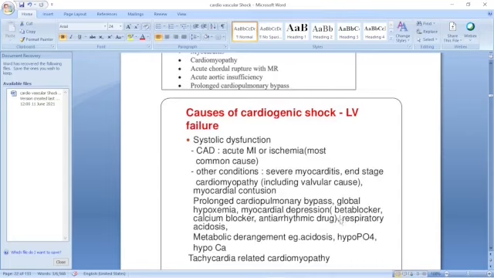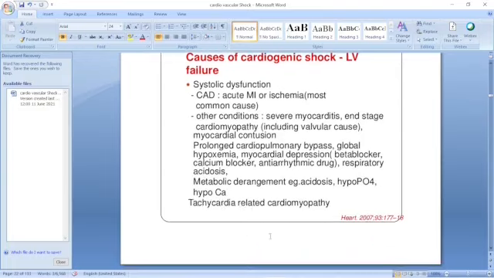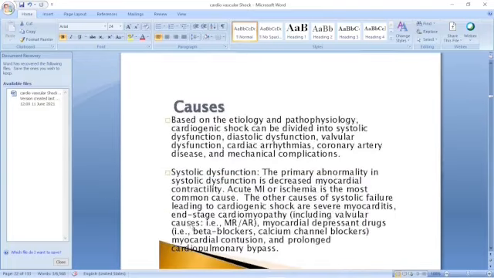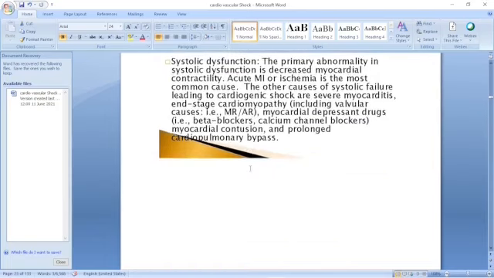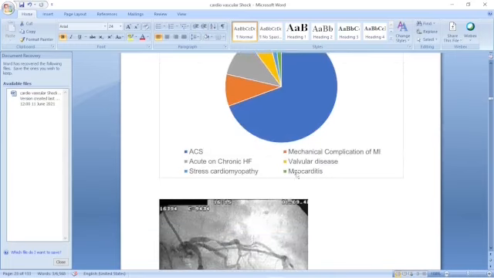You have to constantly monitor the heart. Respiratory acidosis, metabolic derangement, acidosis, hypophosphatemia, hypocalcemia, tachycardia-related cardiomyopathy, based on etiology and prolonged duration. This is the same thing which you have seen. Systolic dysfunction is most important. Sometimes you have diastolic dysfunction, valvular dysfunction, arrhythmia, coronary artery disease, and other conditions may be there.